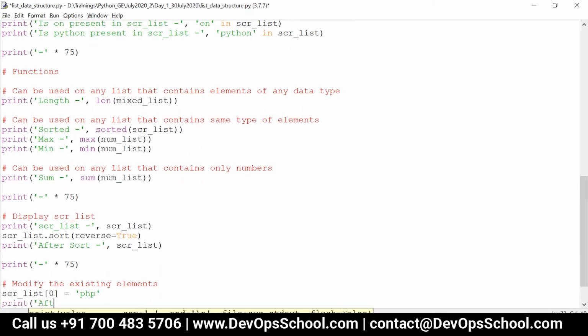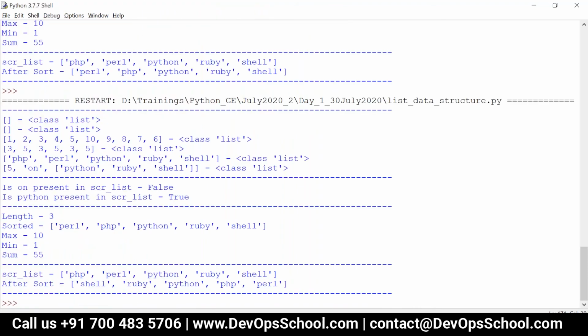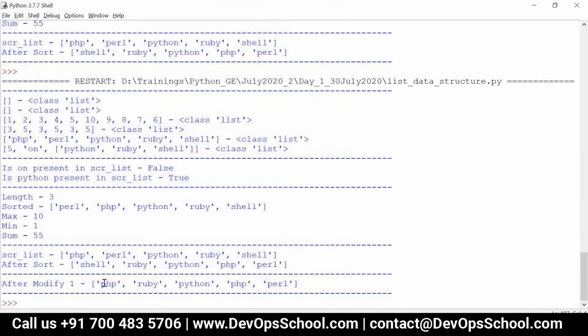So now if I say after modify 1, I can write scr underscore list. Now what will happen? In index 0, shell will be replaced by PHP. Before it was shell in index 0, but now it is PHP after replacement.